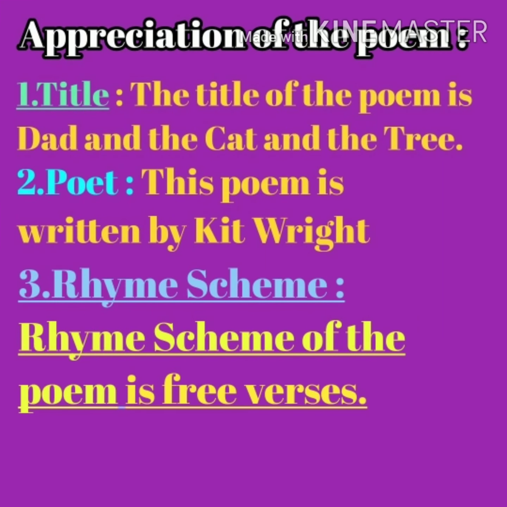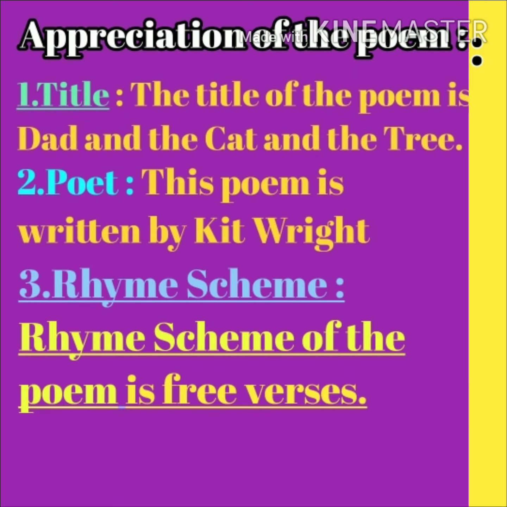Third point is rhyme scheme. And in this point, you have to write down the rhyme scheme. We have learned how to identify the rhyme scheme of the poem. According to the rhyming pairs, you can identify the rhyme scheme easily. But in this poem, Dad and the Cat and the Tree, we do not have a rhyme scheme. That is why we have to write that the rhyme scheme of the poem is free verse.